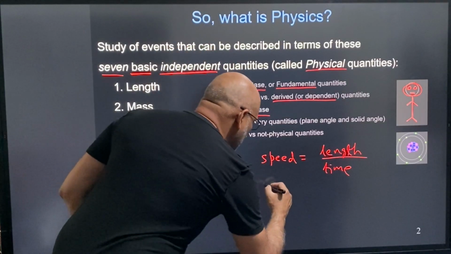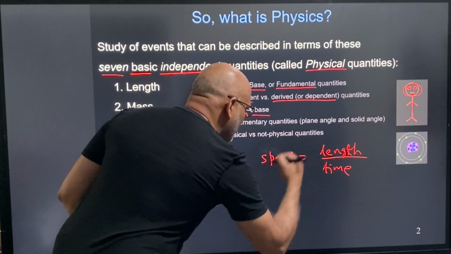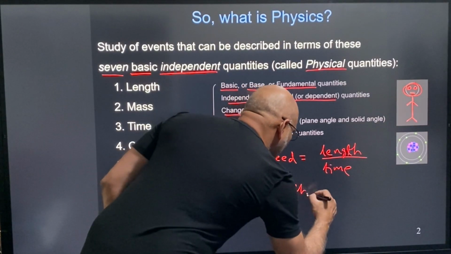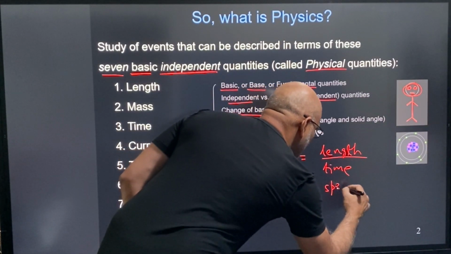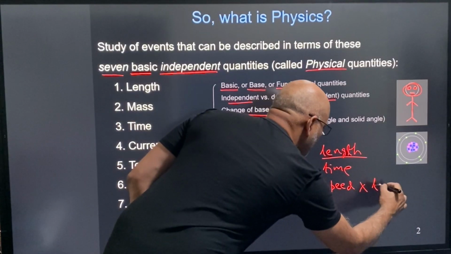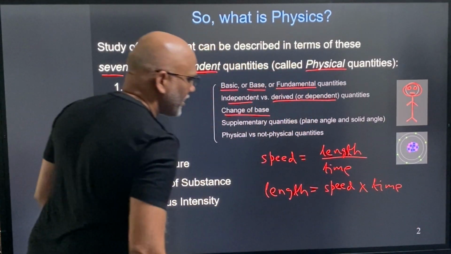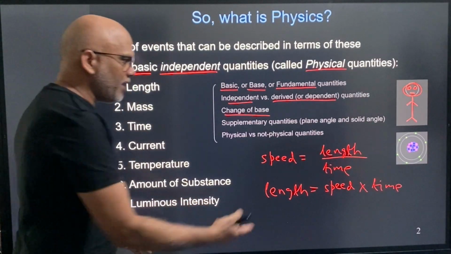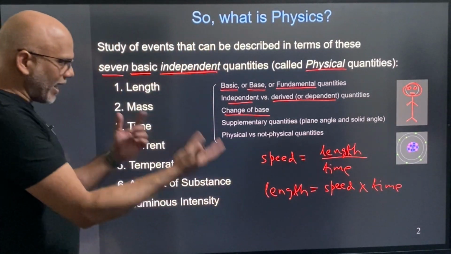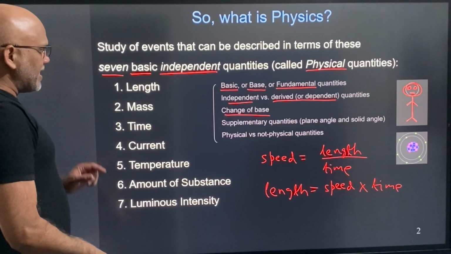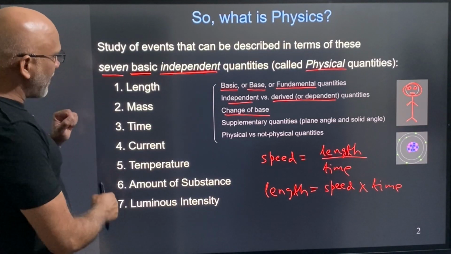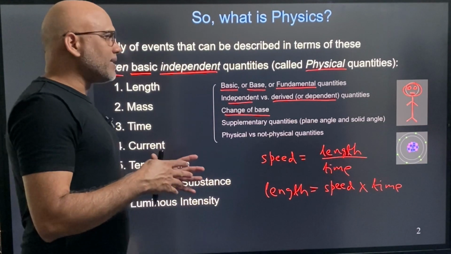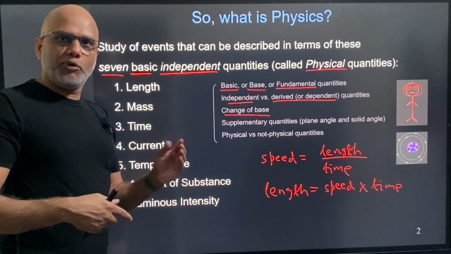So in that case, if I want length to be dependent, I can write it as length is equal to speed times time. Now here I'm taking speed and time as the independent quantities, and if I know that, I can calculate length. So I change the base. Instead of length and time, I have speed and time as the base quantities. We'll talk more about this in the next chapter, units and measurements.